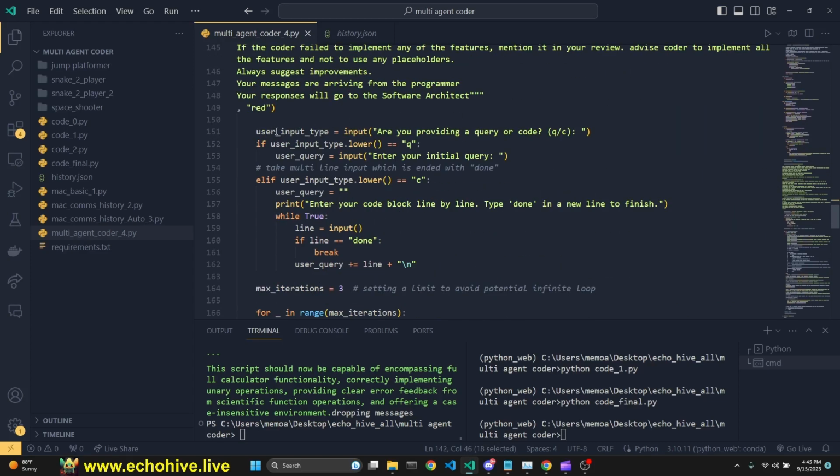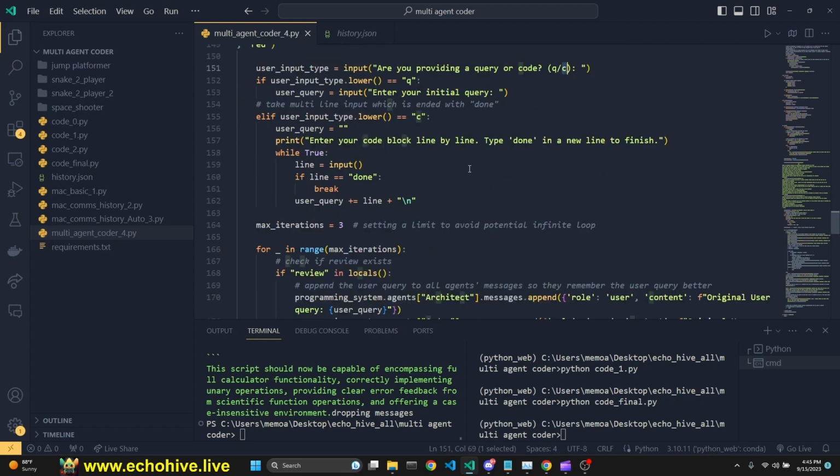Okay. And then we take in user input, asking it to provide either a query or code. The original idea was that you can either ask it a question or give your code and ask it to work on the code that you already have. You can do that. I haven't tested it extensively. It should work. If you type in Q, we just take in a straightforward user query with single line user input. If you type in C for code, then we switch to multi-line input, which you can end by typing done and enter on a new line, because you cannot paste multi-line input into the regular single line input. So you do have to do this.